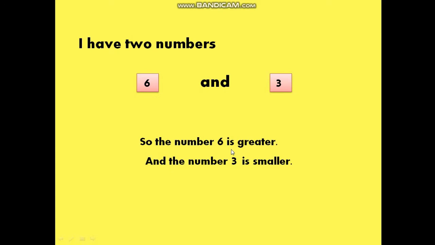Let us take another example. 9 and 10. So, here also 10 is the greater number because it comes after 9, and 9 is the smaller number because it is before 10.